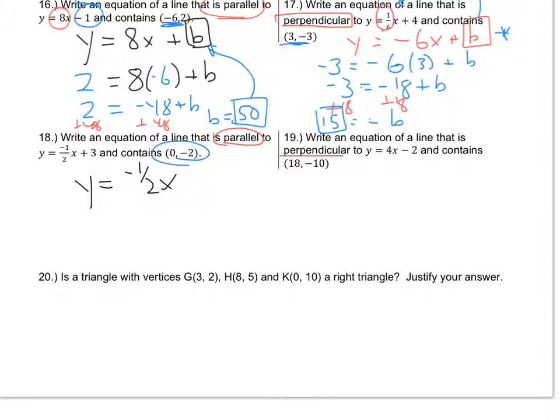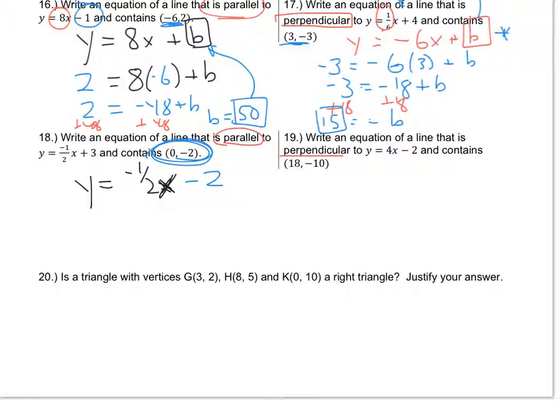If you look at these values, notice something interesting. The x is 0. That means this point they're giving us is actually the y-intercept itself. So I know this goes through the line at the y-axis at negative 2. So I can write my equation immediately without substituting in. Number 18 is done.